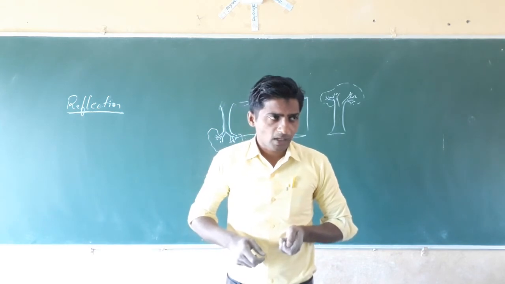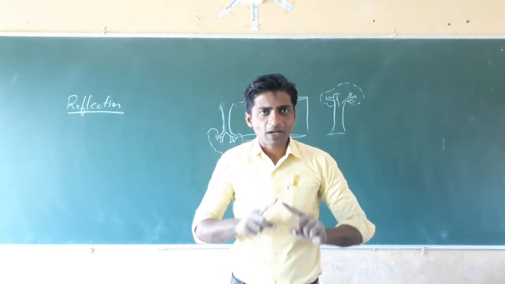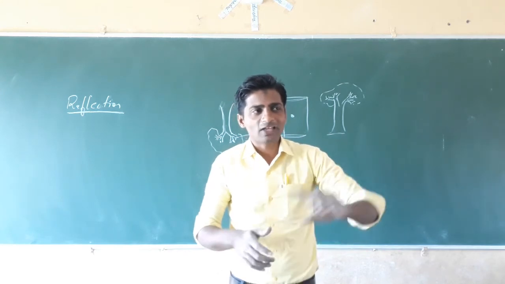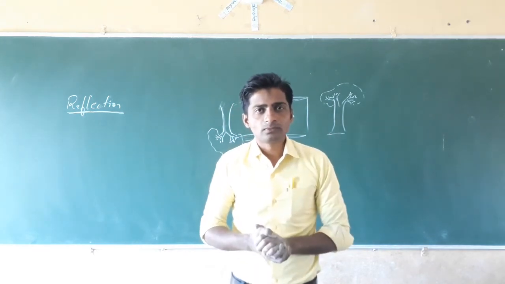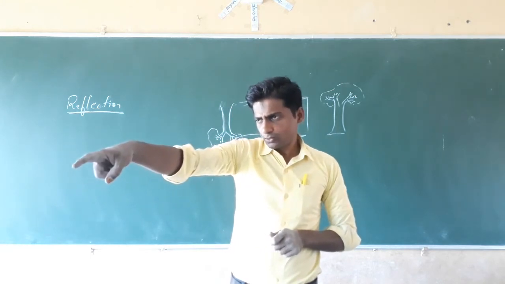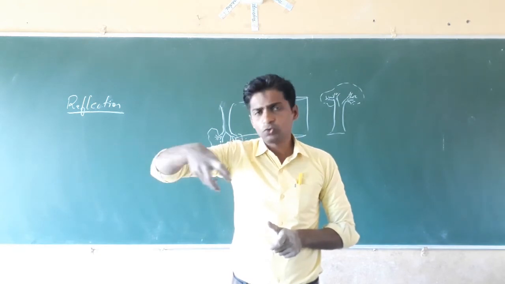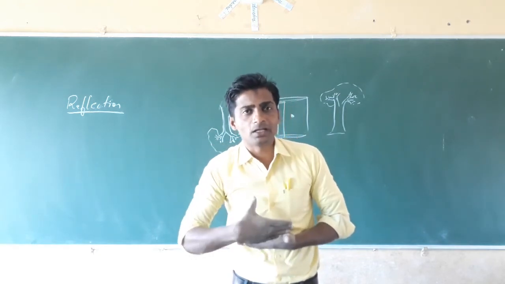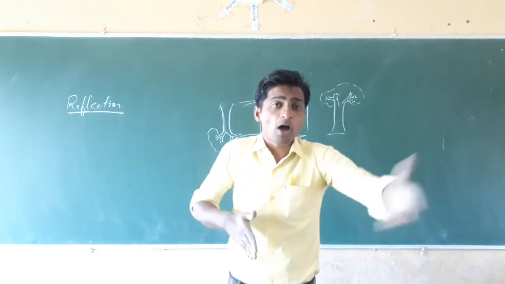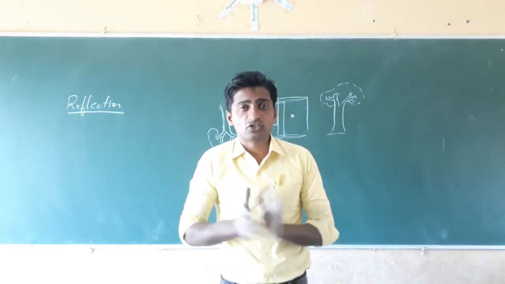What happens? On the opposite side, you will see a bright spot on the wall. The ray of light that you make fall on the surface of the mirror will rebound. That is called reflection.